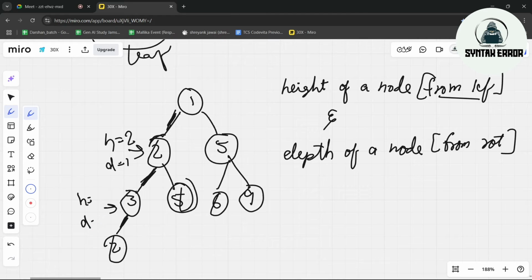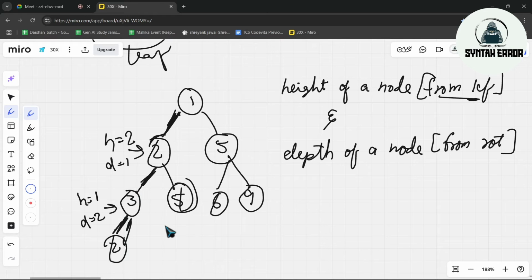Come on. Just give me the height. Height is equal to... Shaili, height is from the leaf node. From the leaf node only 1. So 1. Depth is from the root node. So from the root node means here 1, 2. Depth is 2.